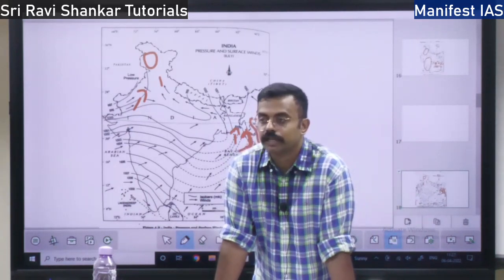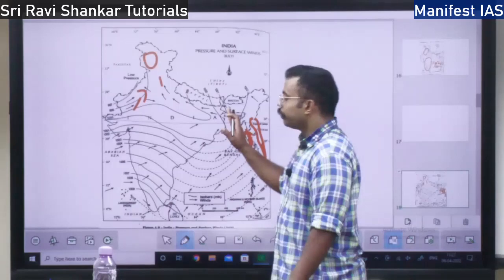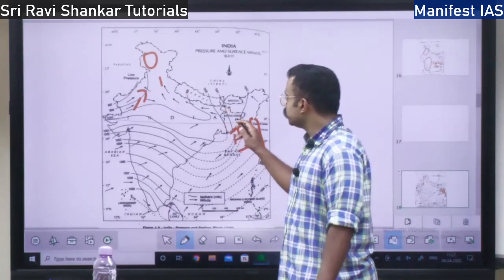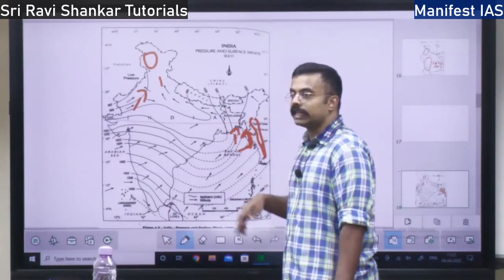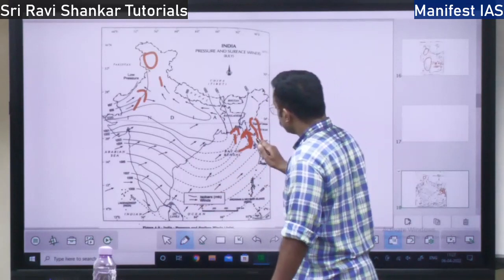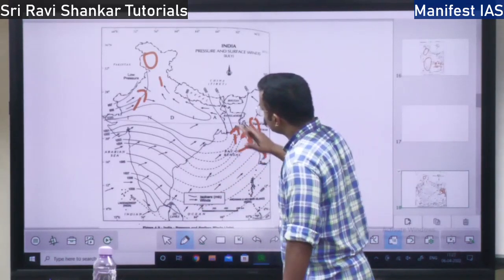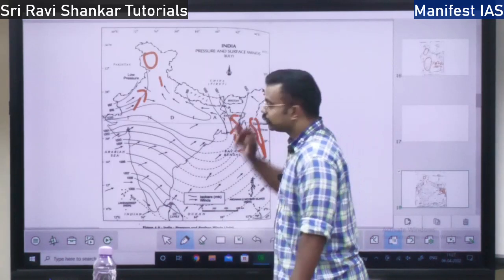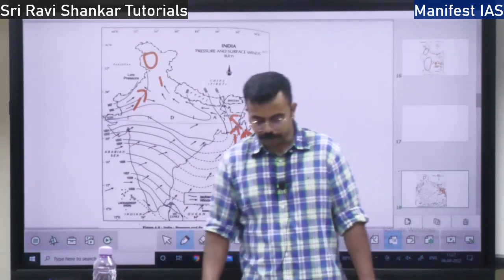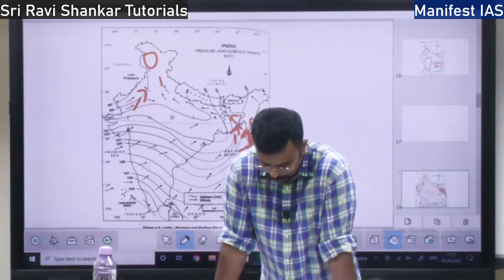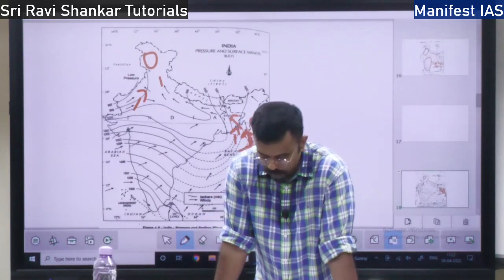This branch also enters the Bengal region from the south and southeast direction. It goes and hits the Arakan Valley, gets deflected from the south or southeast direction, and enters the Bangladesh and West Bengal region.